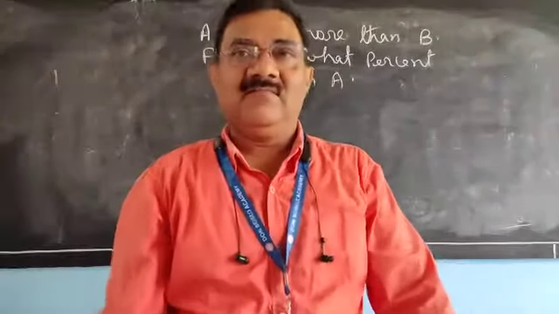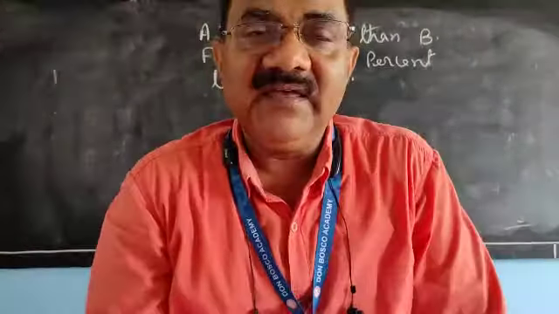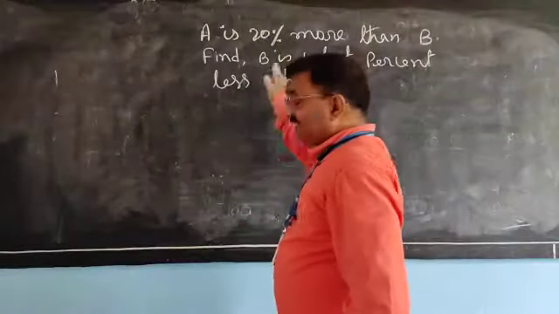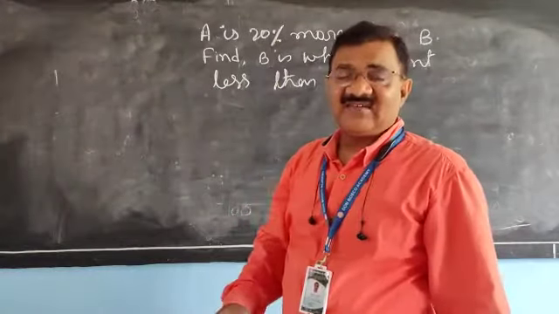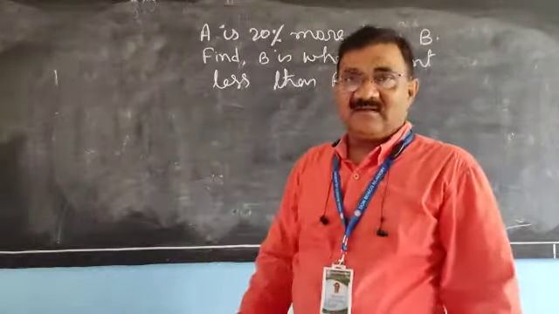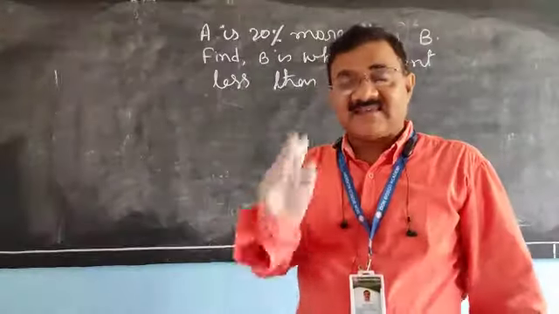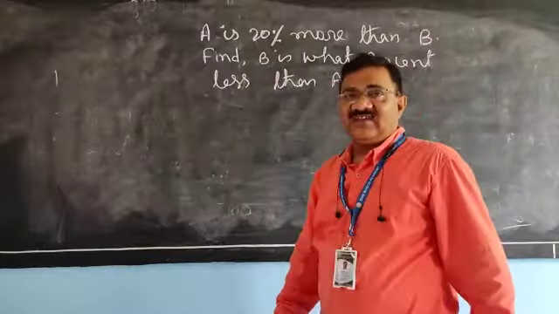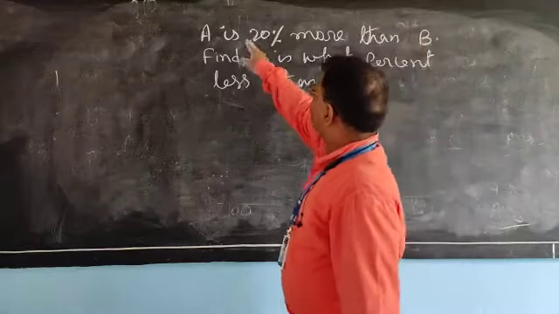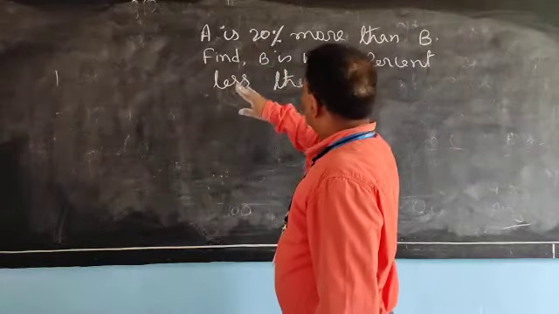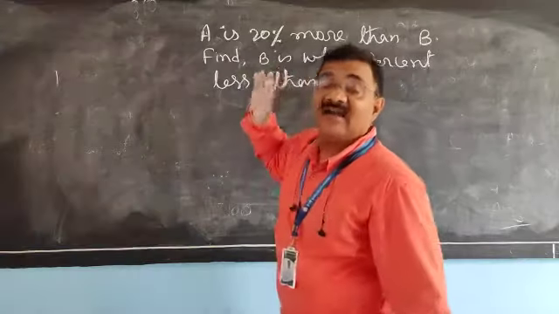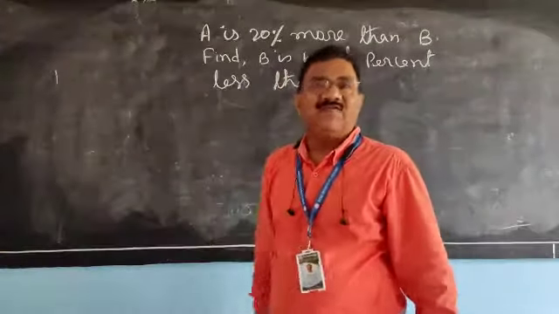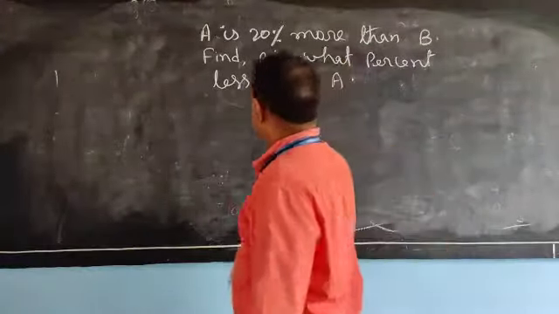Dear children, the unknown is the percentage less. What is asked? Percentage less. Wherever such a type of question is there, A is 20% more, then take B as 100. It will be easy for you to calculate.